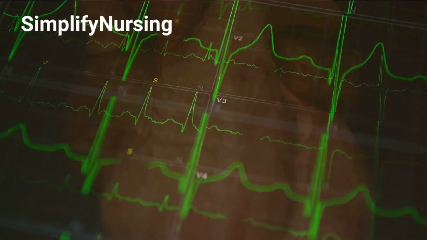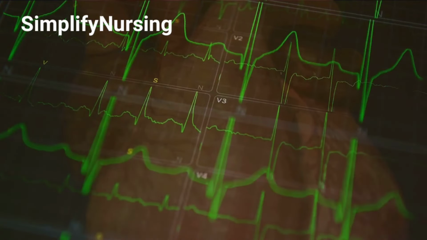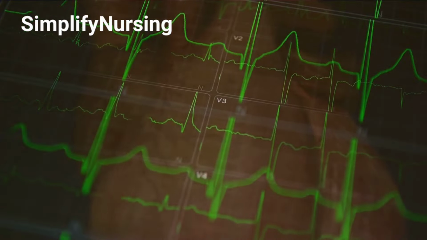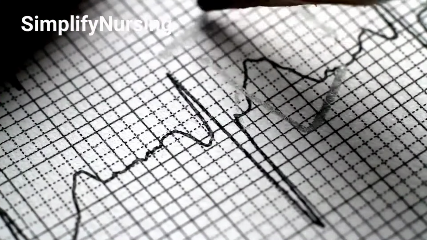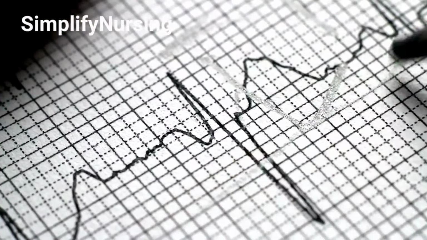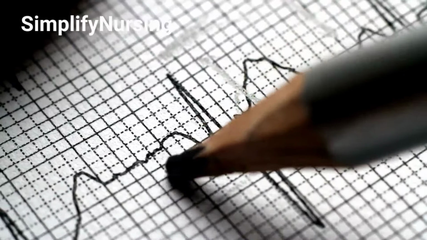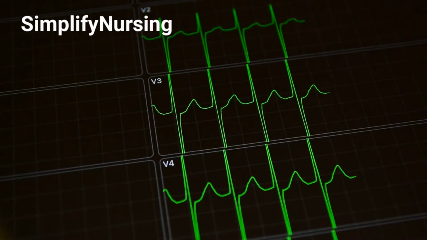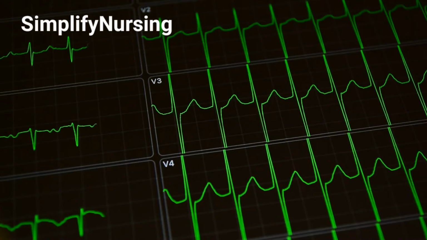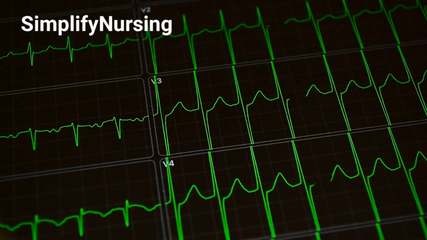QT interval, time from the start of ventricular depolarization to the end of ventricular repolarization, usually less than 440 milliseconds for men, and 460 milliseconds for women. ST segment, time between the end of ventricular depolarization and the start of ventricular repolarization.